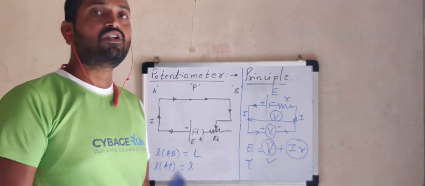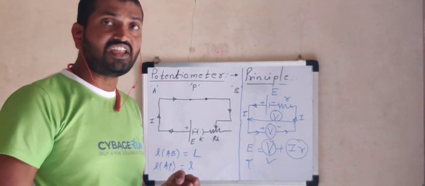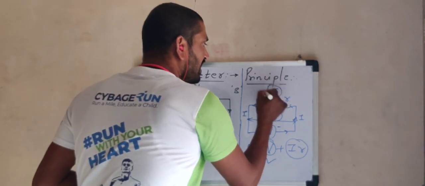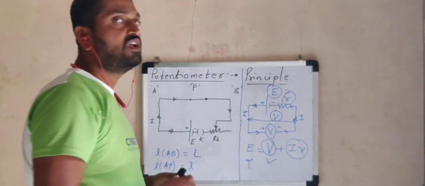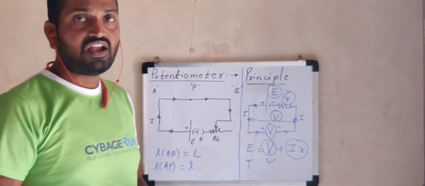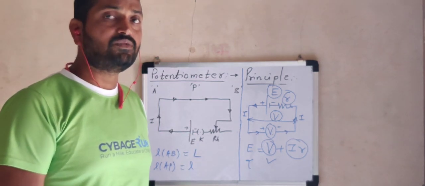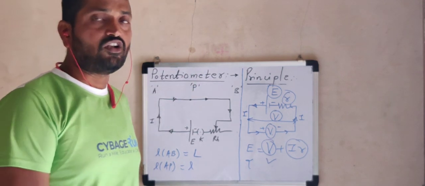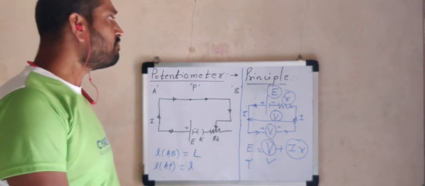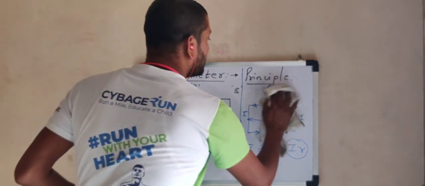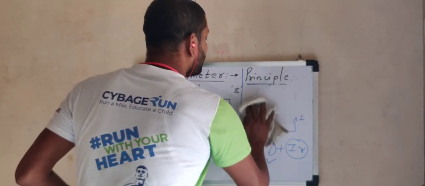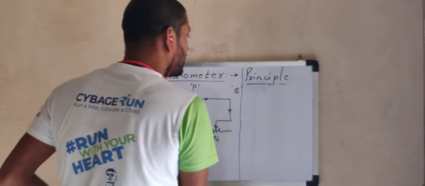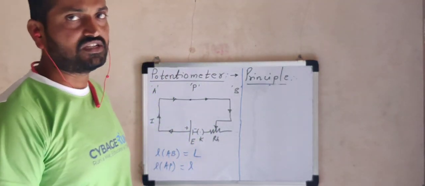Therefore, for greater accuracy while measuring voltage, or to measure the EMF of a given cell and even its internal resistance, the voltmeter is not useful, and that is why we are going to study an important substitute device called a potentiometer. As we already discussed, while studying any device a systematic study is expected: first of all the definition of the device, number two the principle, then construction, then working, and lastly application.